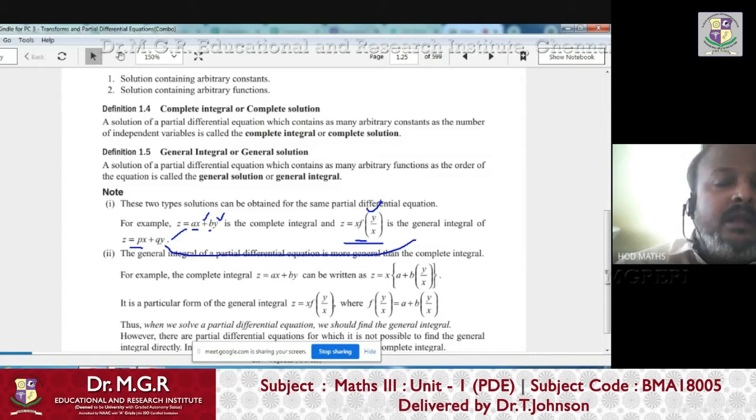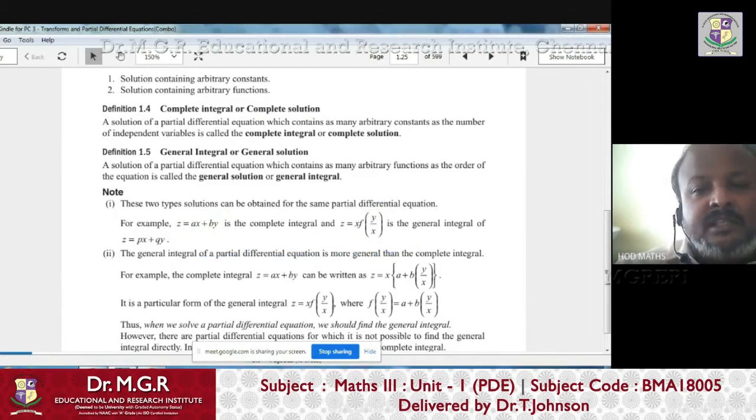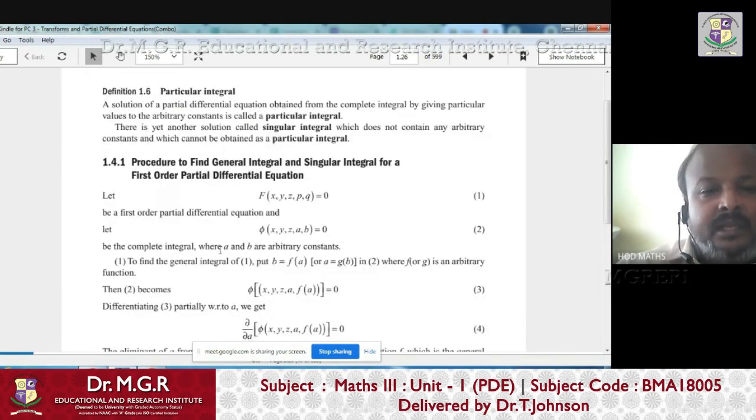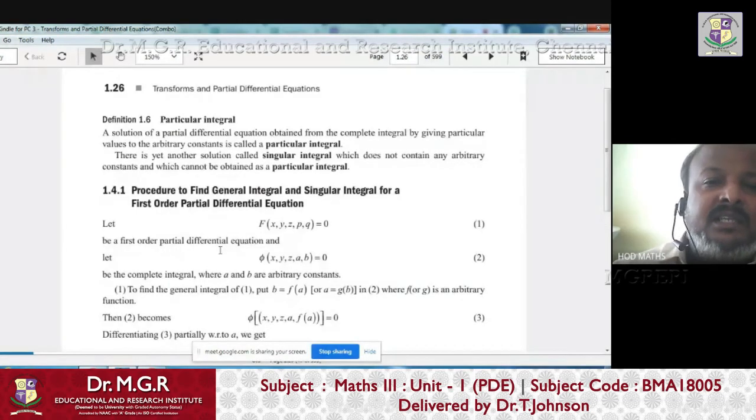Right. So now I will tell you how to find this. How to find the complete solution, how to find the general solution, all these things, right? These are not the only two kinds. There are other kinds of solutions also. One more solution is called the particular solution. I will just explain what a particular solution is, right?